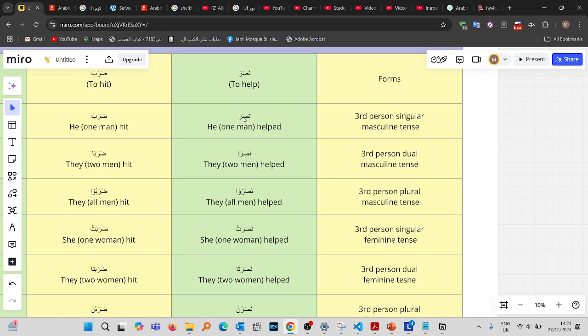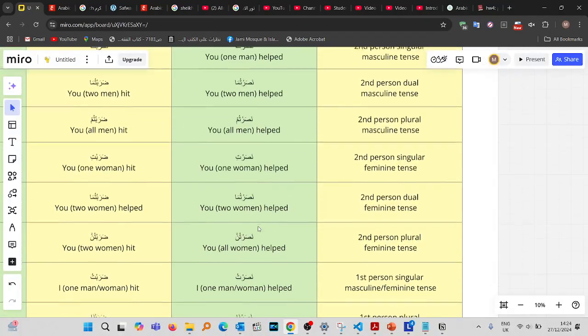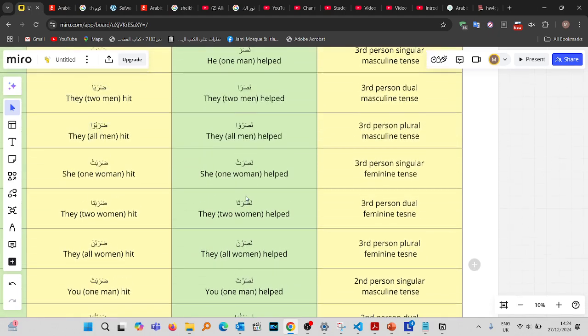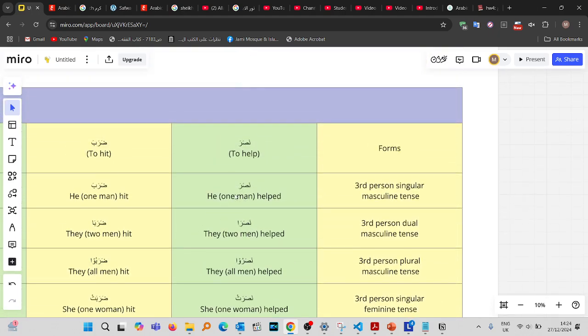Now, once you identify how many letters there are in the third person singular masculine form, all of these forms are going to be thulathi. The category of this entire verb, with all of its forms, depends upon the third person singular masculine tense.